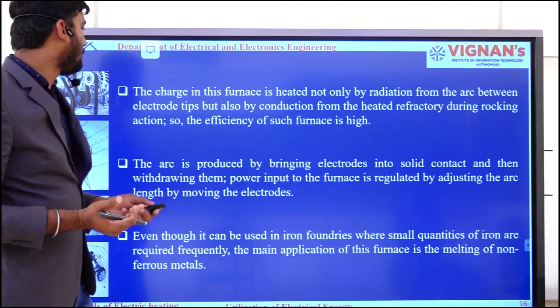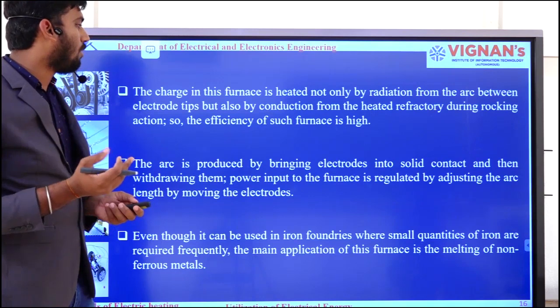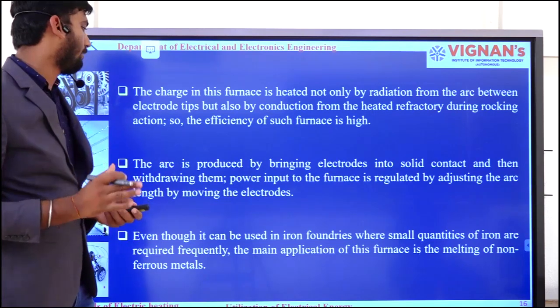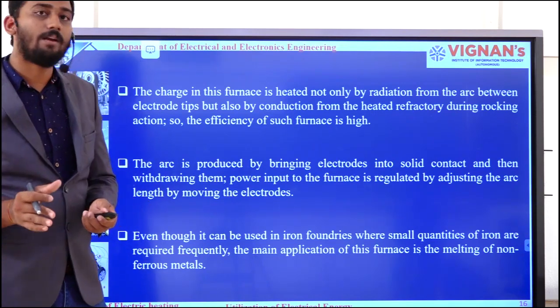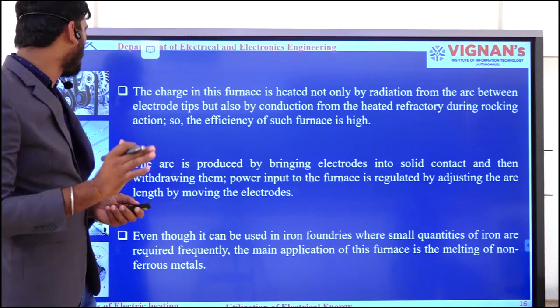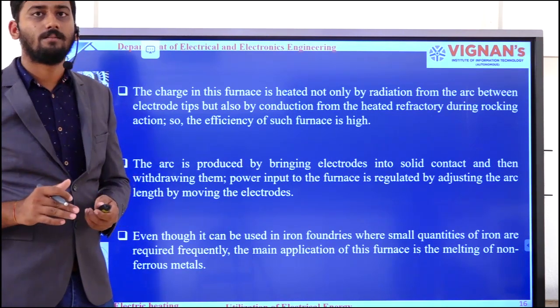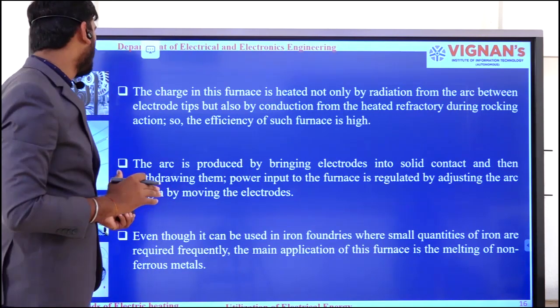Even though it can be used in iron foundries when small quantities of iron are required frequently, the main application of this furnace is the melting of non-ferrous metals. That was the main application of this furnace.